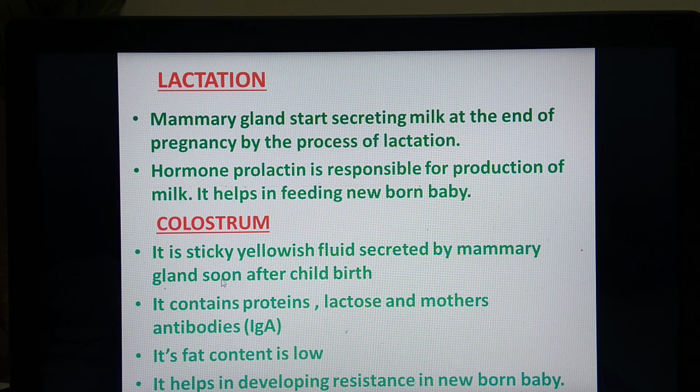See that in the colostrum the fat content is very low and it helps in developing resistance in the newborn baby. Okay, so this is about lactation and colostrum, which is the secretion of the mammary gland soon after birth. Okay, so this is about the process of gestation, that is pregnancy, later on parturition, and we have seen lactation and colostrum also.